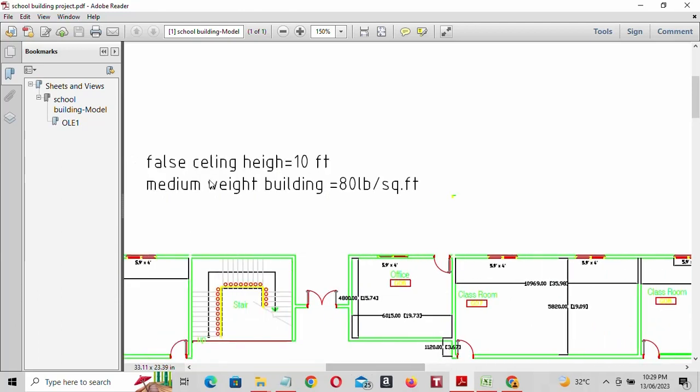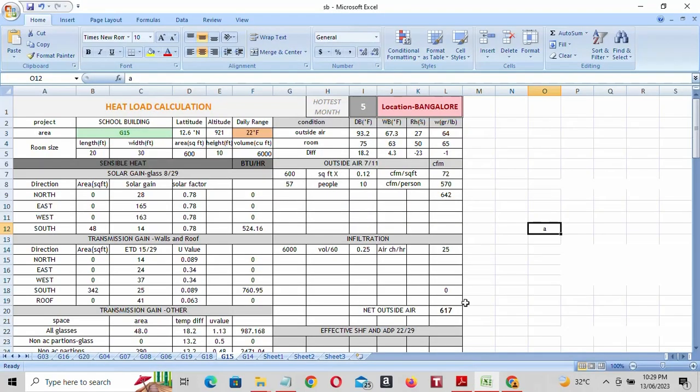And false ceiling height is 10 feet, medium weight of the building is 80 lb per square feet. See here, you have to project school building. Our class is G15, length 20 feet, width 30 feet. You will get the area 600 square feet. False ceiling height is 10 feet. You will get the value automatically. Volume is 6000 cubic feet.